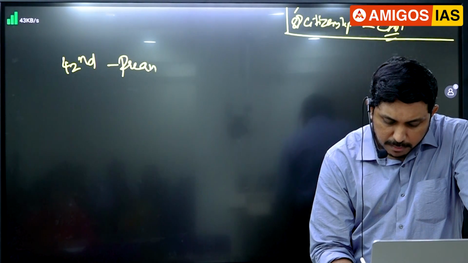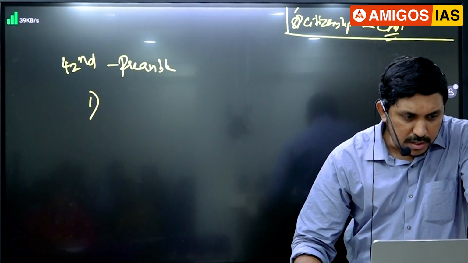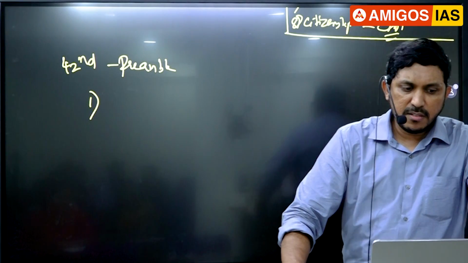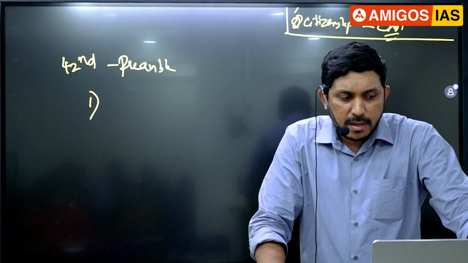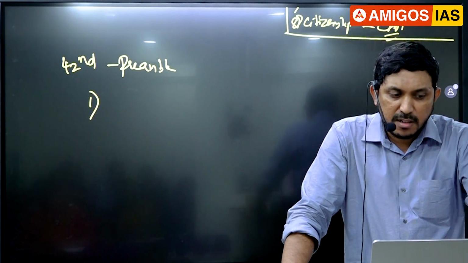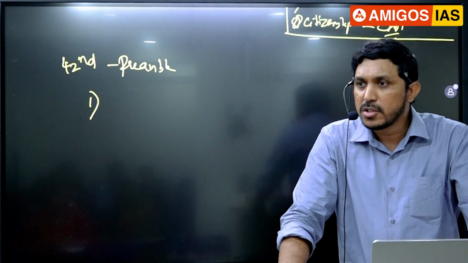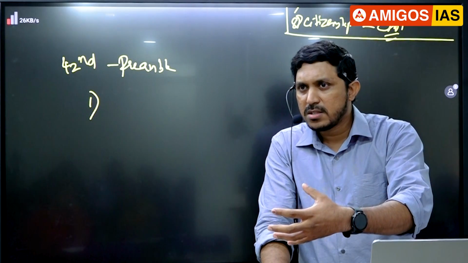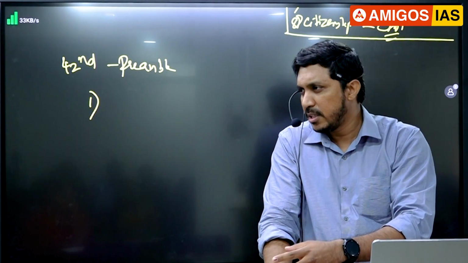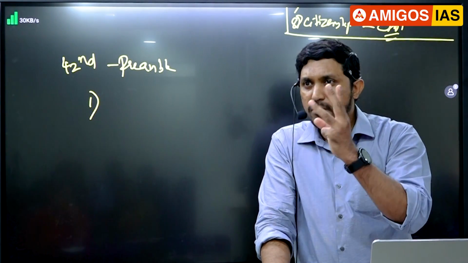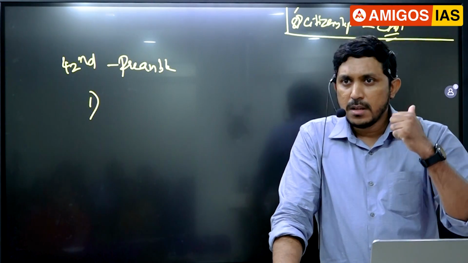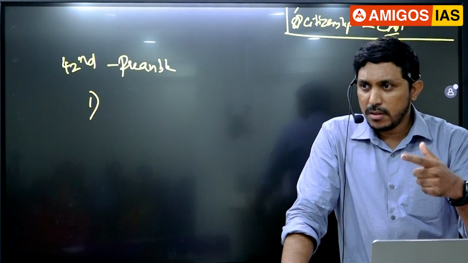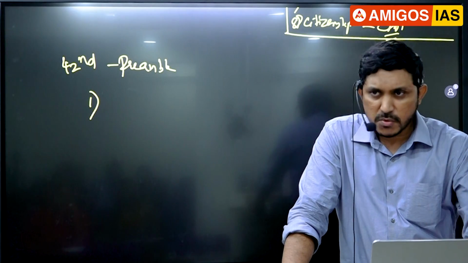So one question on the preamble. First one they gave is, liberty of thought, expression, belief was substituted by liberty of thought, expression, belief, faith and worship. Is it true? No. Already all of us know that the 42nd Amendment Act is the only amendment which has amended the preamble. And how many words did it insert, guys? Three. What are they? Socialist, secular, integrity. So the first one is absolutely wrong.